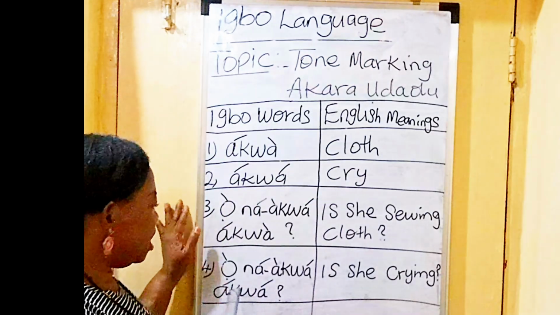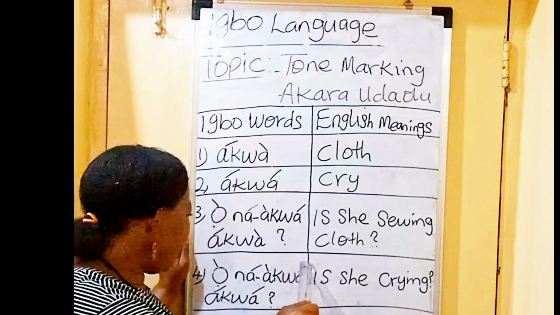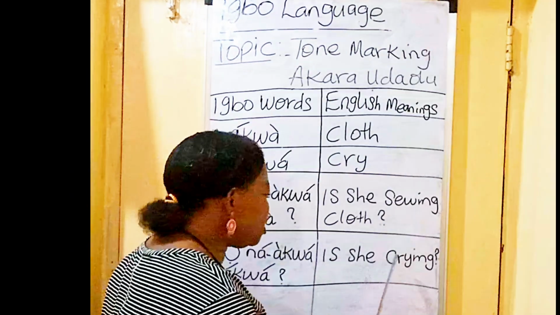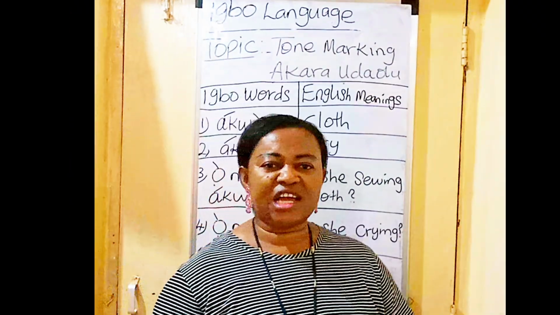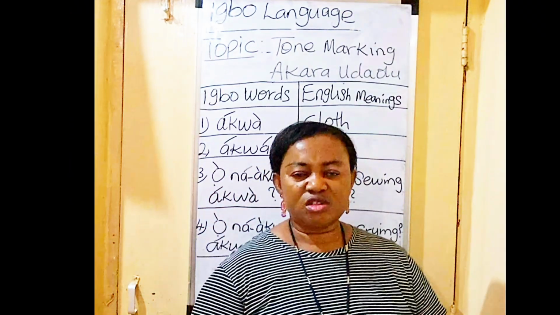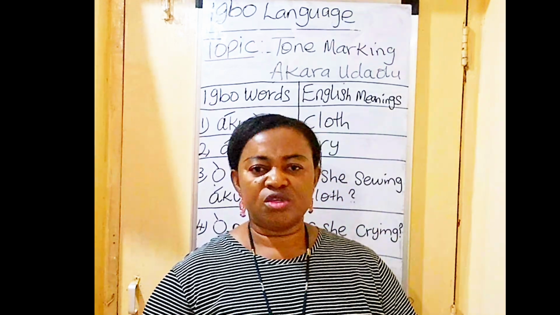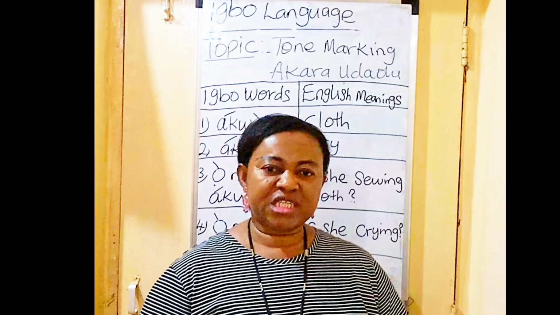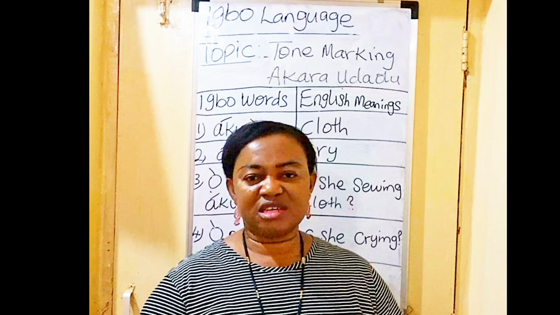So the same thing with the number 4. Ọ na-akwa akwa. Meaning, is she crying? So, I think I have answered your question. What I mean is that when you are asking a question using tone marking, you have to start the tone marking with low tone to show that you are asking a question.